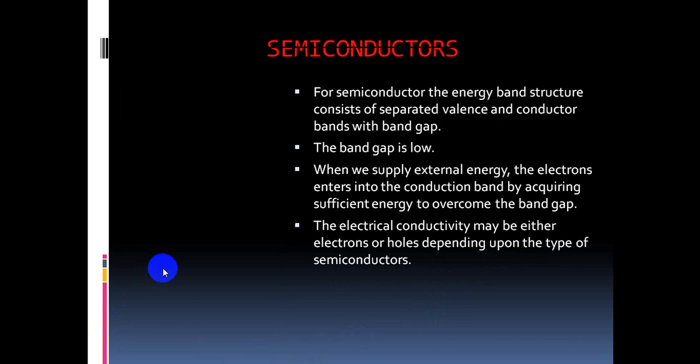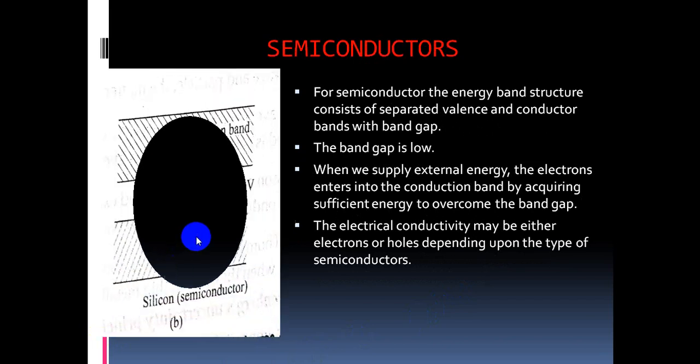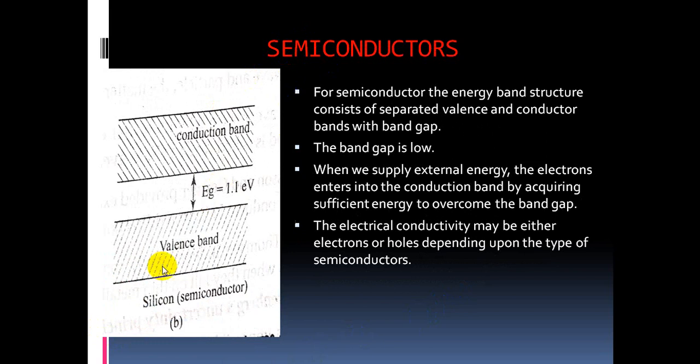Come to semiconductors. This is our topic, very important. In the case of semiconductors, because of the existence of a low energy band gap, they show very important properties. Different types of properties are exhibited by semiconductors because of the low energy band gap, which is in the range of less than 3 electron volts. Always between the valence band and conduction band, the energy gap is low, nearly less than 3 electron volts. In the case of silicon, which is a semiconductor, the energy band gap equals 1.1 electron volts, which is less than 3 electron volts.